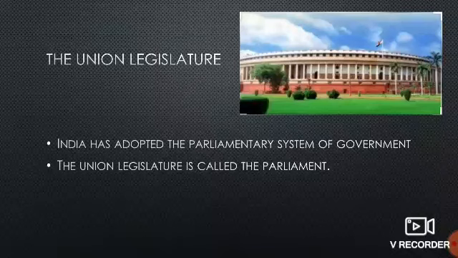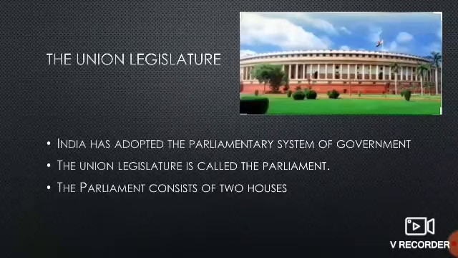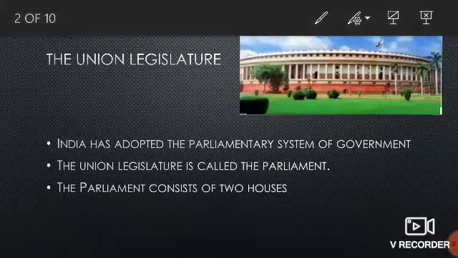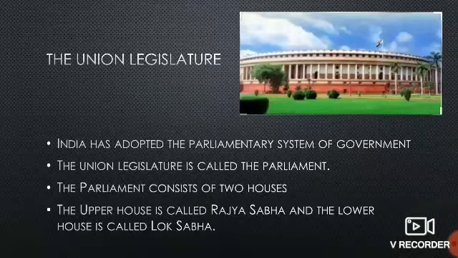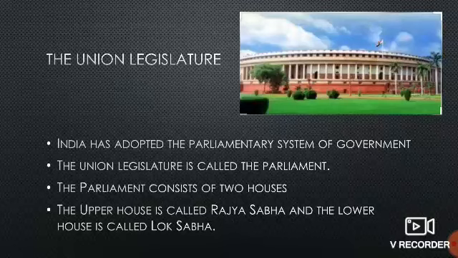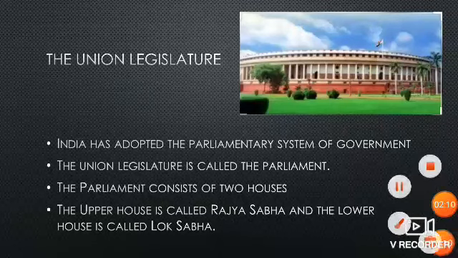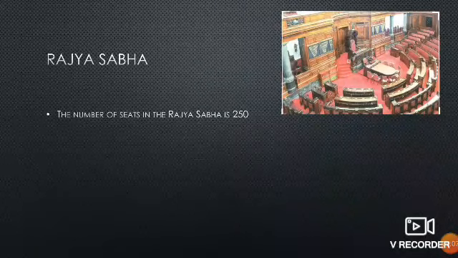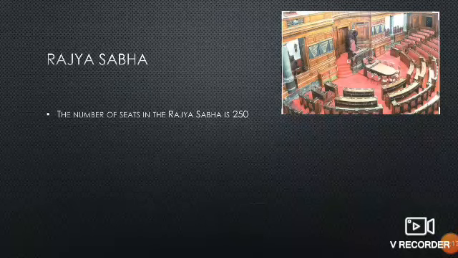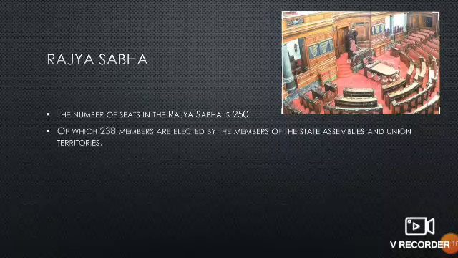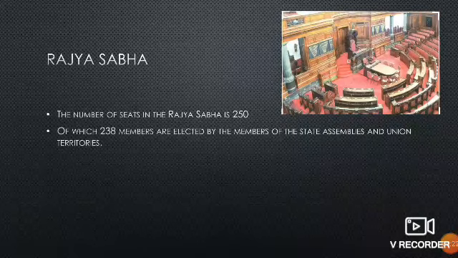The union legislature itself is called the parliament, and this parliament consists of two houses, and you all are very aware which are those two houses. Let us see. The upper house is called the Rajya Sabha and the lower house is called Lok Sabha. Now let us understand what do you mean by Rajya Sabha. The number of seats in Rajya Sabha is 250. Total 250 members are there in Rajya Sabha, and out of which 238 members are elected by the members of the state assemblies and union territories.